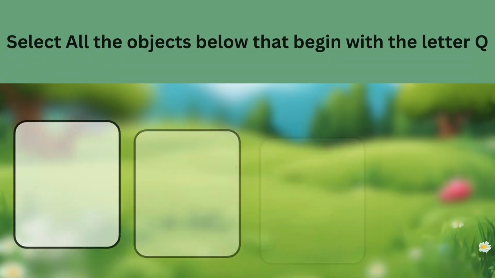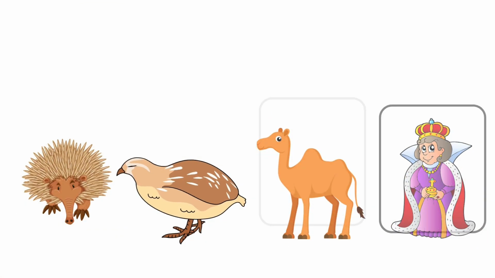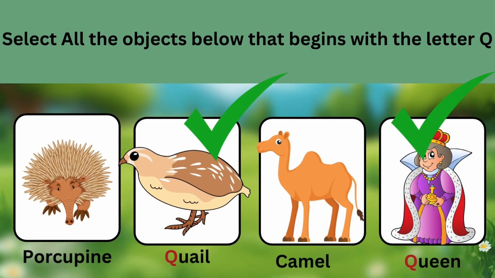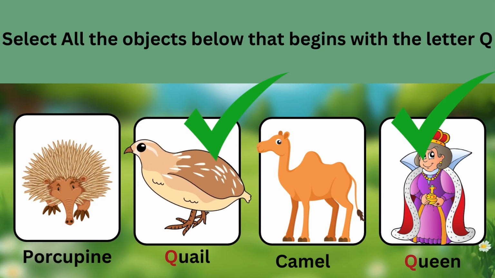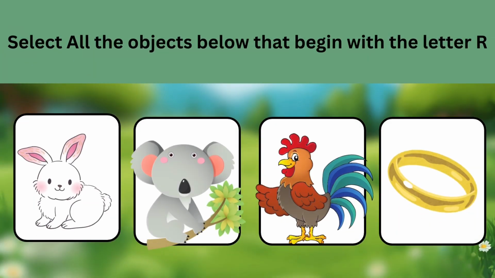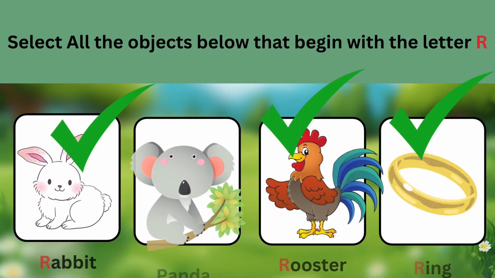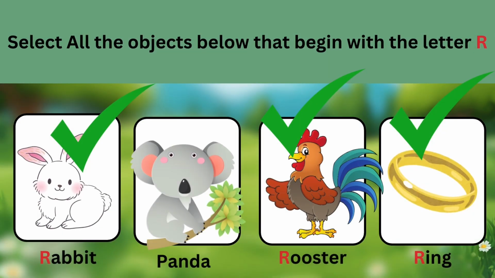Let's check the items below that begin with the letter Q. If you chose the answers quail and queen, then you are correct. They all begin with the letter Q. Let's check the items below that begin with the letter R. If you chose the answers rabbit, rooster, and ring, then you are correct. They all begin with the letter R.